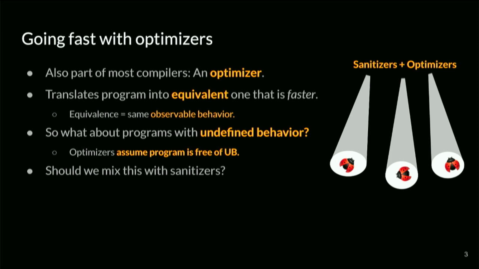Now the question is, what about this undefined behavior thing? Can it also cut that away? And the answer is not only yes, it can cut it away. Undefined behavior is not part of the observable behavior of a program. The optimizer actually assumes that your program is completely well defined. Now if you think about it, we have two components with completely opposite assumptions about the program. Sanitizers try to find UB, optimizers assume there is no UB, and we mix those in practice. So we're kind of curious, this seems like an interesting situation.